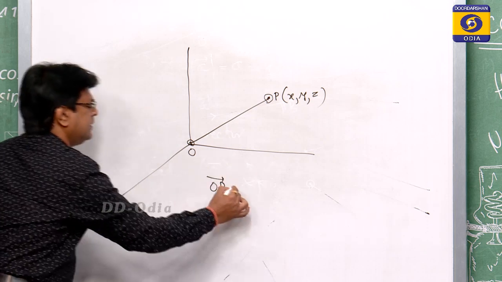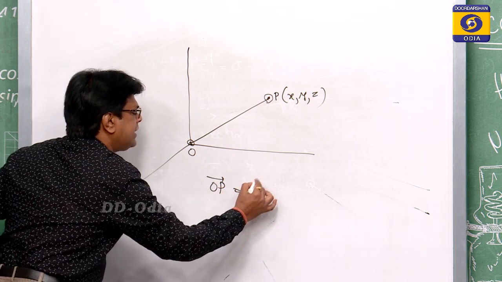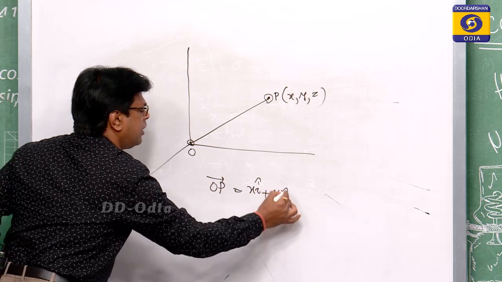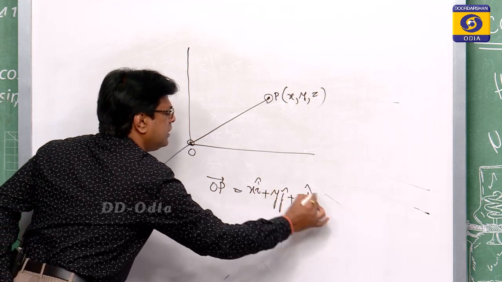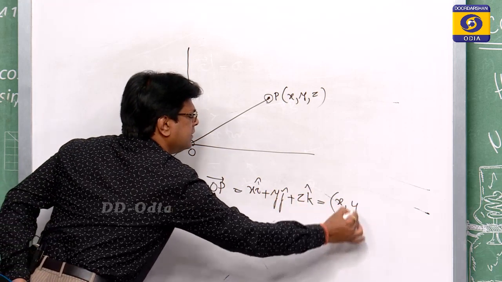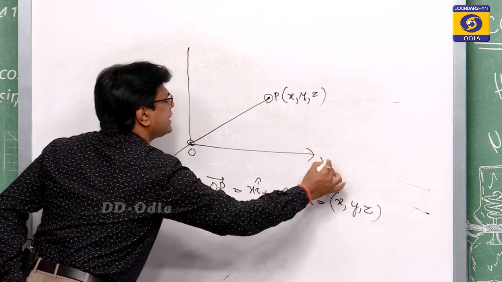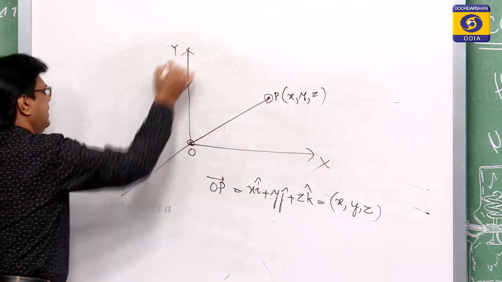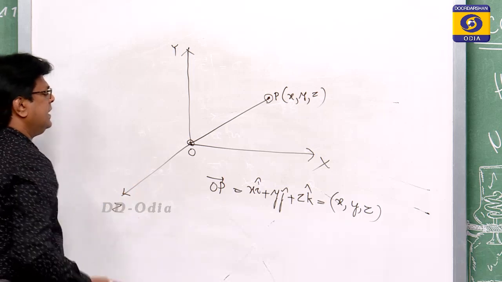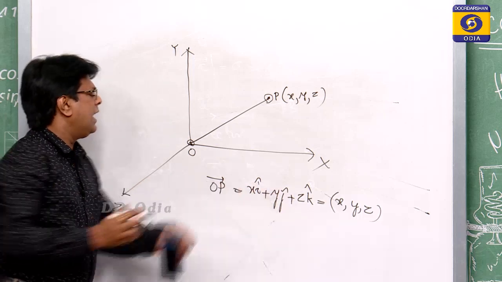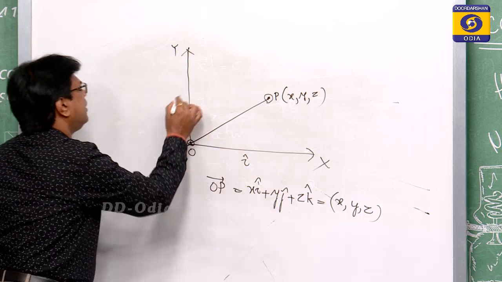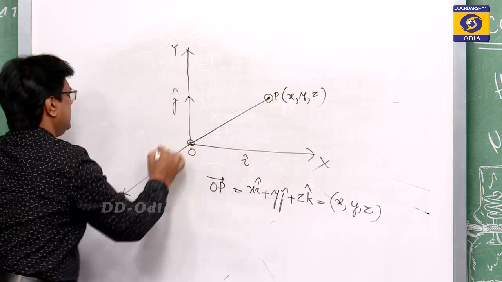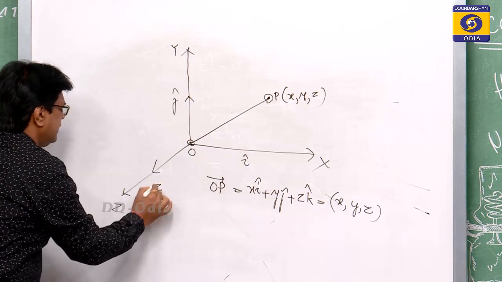OP vector is equal to x i cap plus y j cap plus z k cap, or that is x, y, z. This is your x axis, y axis and z axis. So, i, j, k are the unit vectors along the direction of x, y and z.